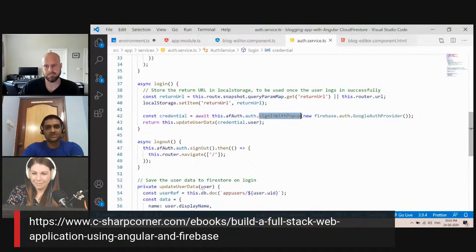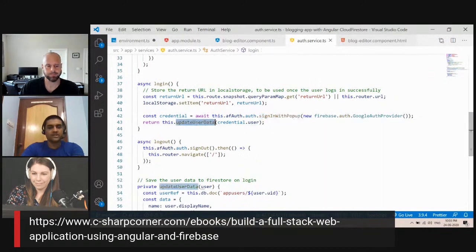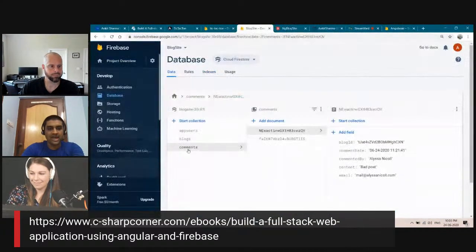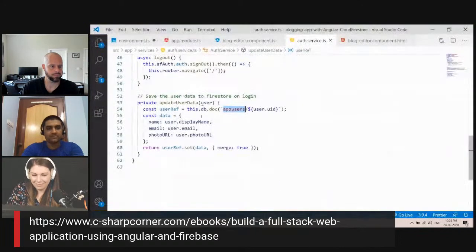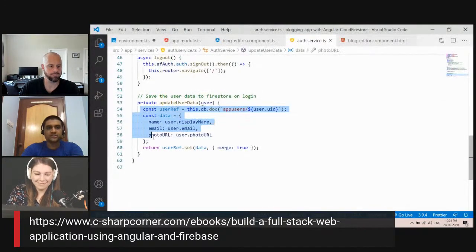And then once the sign in is done, it will return a firebase.auth object, and I will update the user data from that. Here I am setting the name, email, and photo URL, which I showed earlier. And this is the line where I'm setting it in the database. You can see appUsers. What is appUsers? appUsers is my collection name. I am putting db.doc appUsers/user.id. So for every user ID, I am setting these 3 fields. This is the code which is doing that.